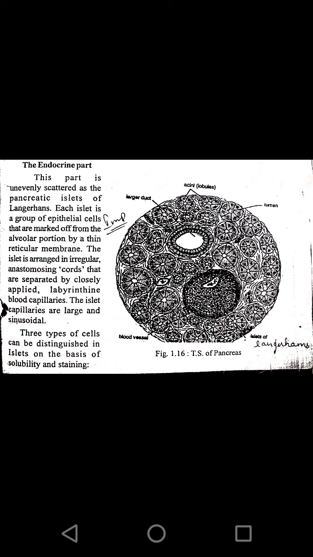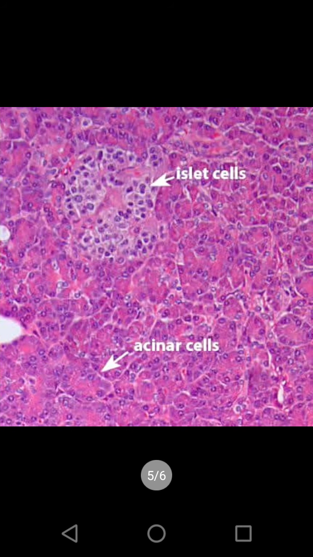If the cells get more stained, then they will be classified as A cells or B cells or D cells. So on the basis of the solubility and the staining, these cells present in the islets of Langerhans will be classified. So this is the pancreas histology.